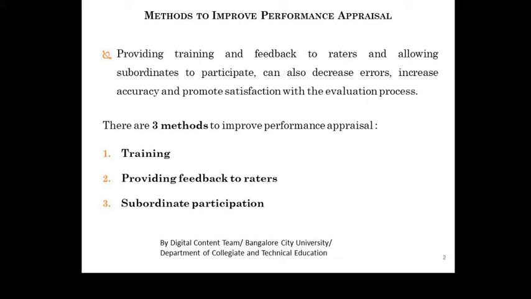evaluations. So, various steps can be taken to reduce some sources of errors. Providing training, feedback to raters and allowing subordinates to participate can also decrease the errors, increase the accuracy and promote satisfaction with the evaluation process. So there are three methods to improve performance appraisal. Number one, training. Number two, providing feedback to raters. Number three, subordinate participation.